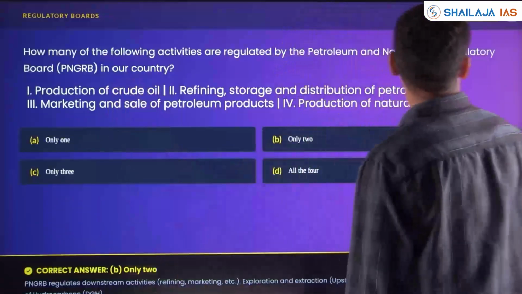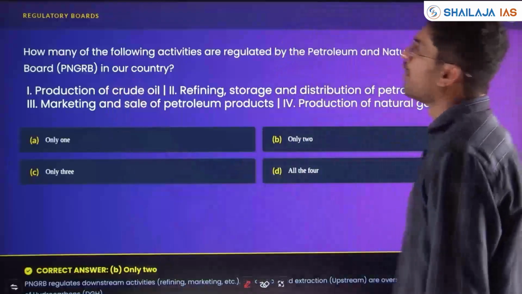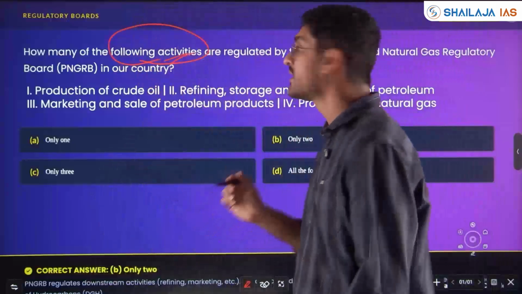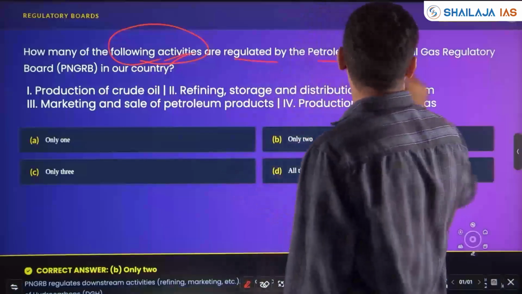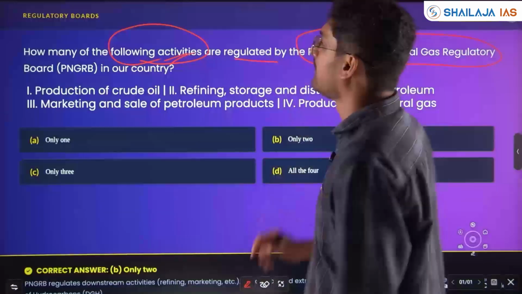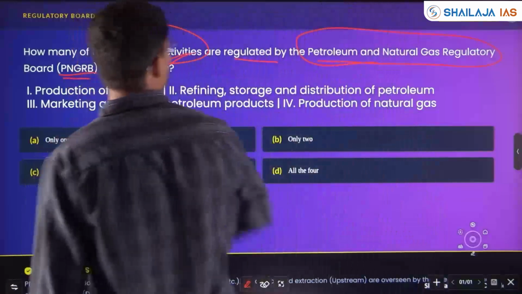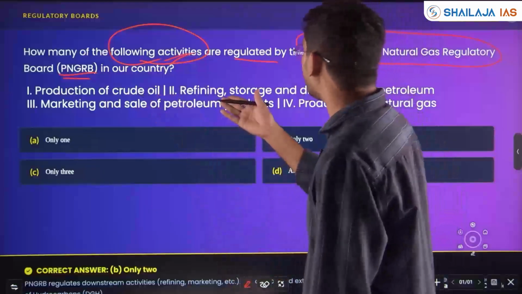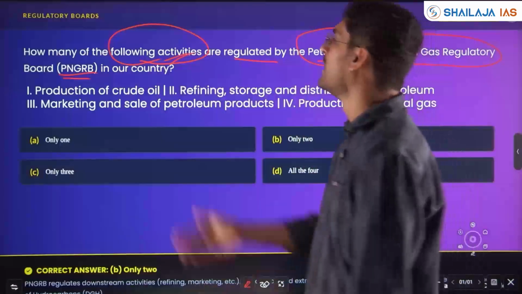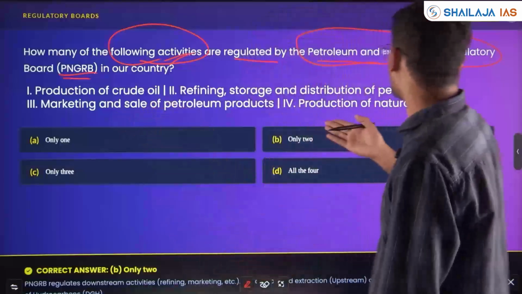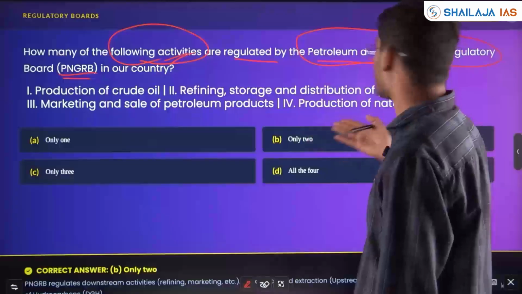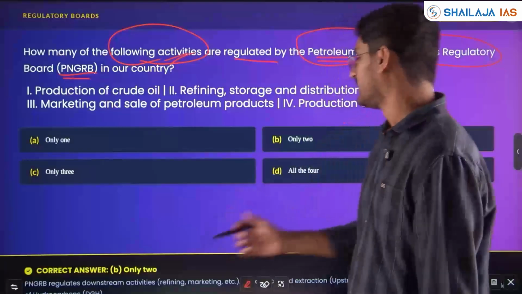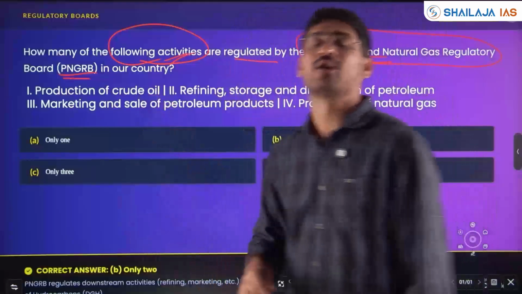Next, this was asked in 2025. How many of the following activities, again with respect to activities, always economic activities, questions are asked. Regulated by the Petroleum and Natural Gas Regulatory Board, that is PNGRB, in our country: production of crude oil, refining, storage and distribution of petroleum, marketing and sale of petroleum products, production of natural gas. The Petroleum and Natural Gas Regulatory Board is involved in downstream activities, not upstream activities.